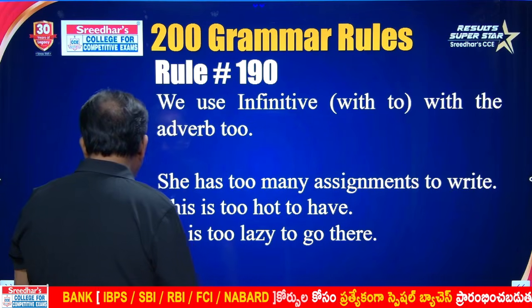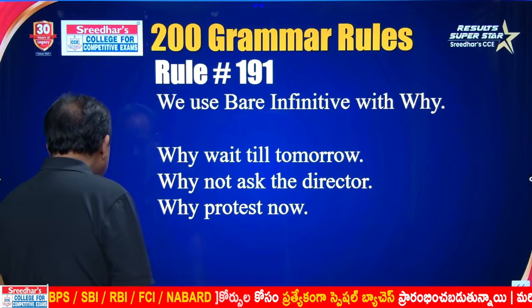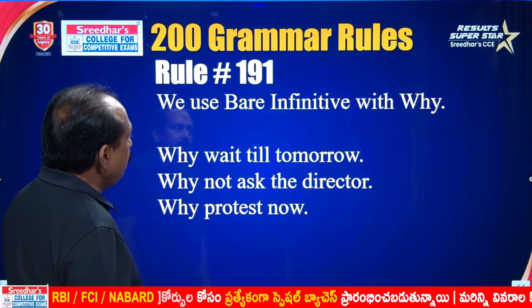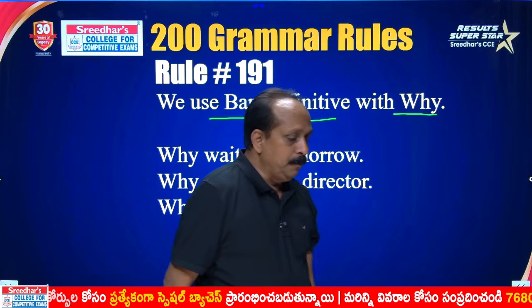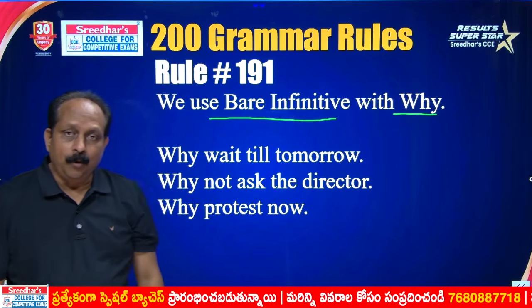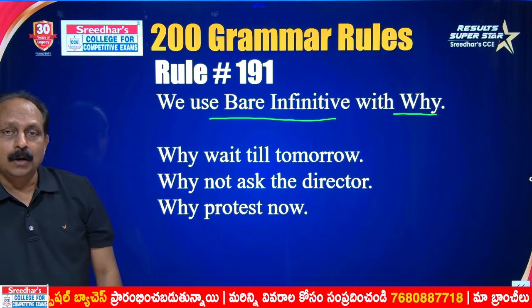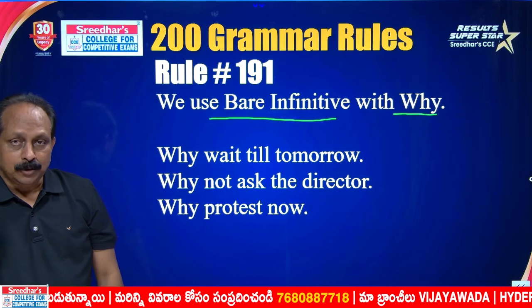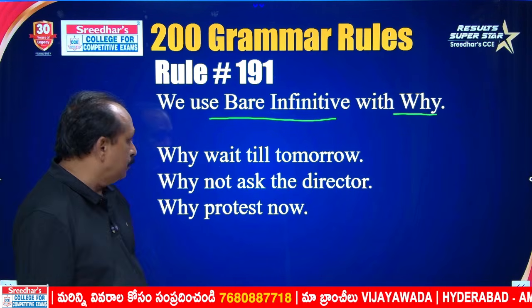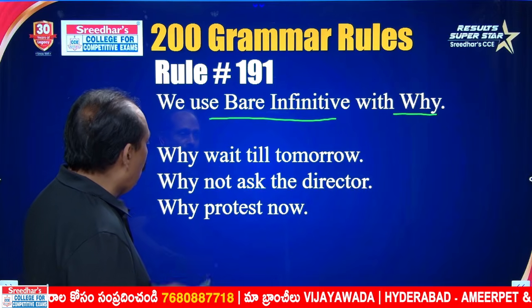Rule number 191. We use bare infinitive with why. What is bare infinitive? Basic form with or without to. The basic form of a verb without to is called bare infinitive. Why wait till tomorrow?